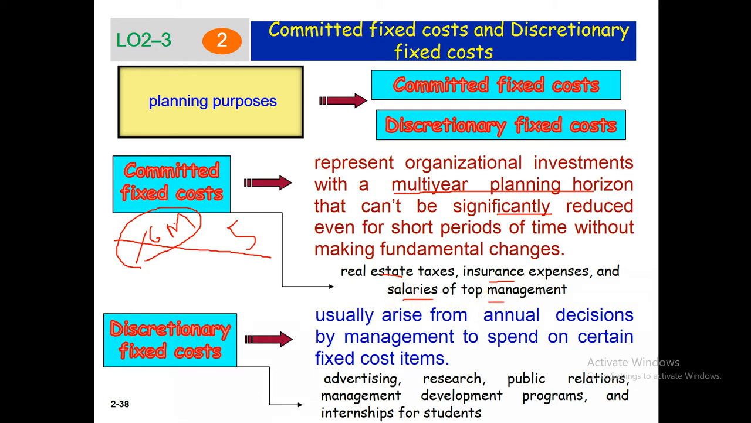And discretionary fixed costs usually arise from annual decisions, as opposed to the multi-year planning horizon. These are annual decisions about advertising, research, public relations, management development programs, and internships for students. These are discretionary fixed costs, which usually arise from annual decisions by management to spend on certain fixed cost items. Okay, I think everybody is clear.